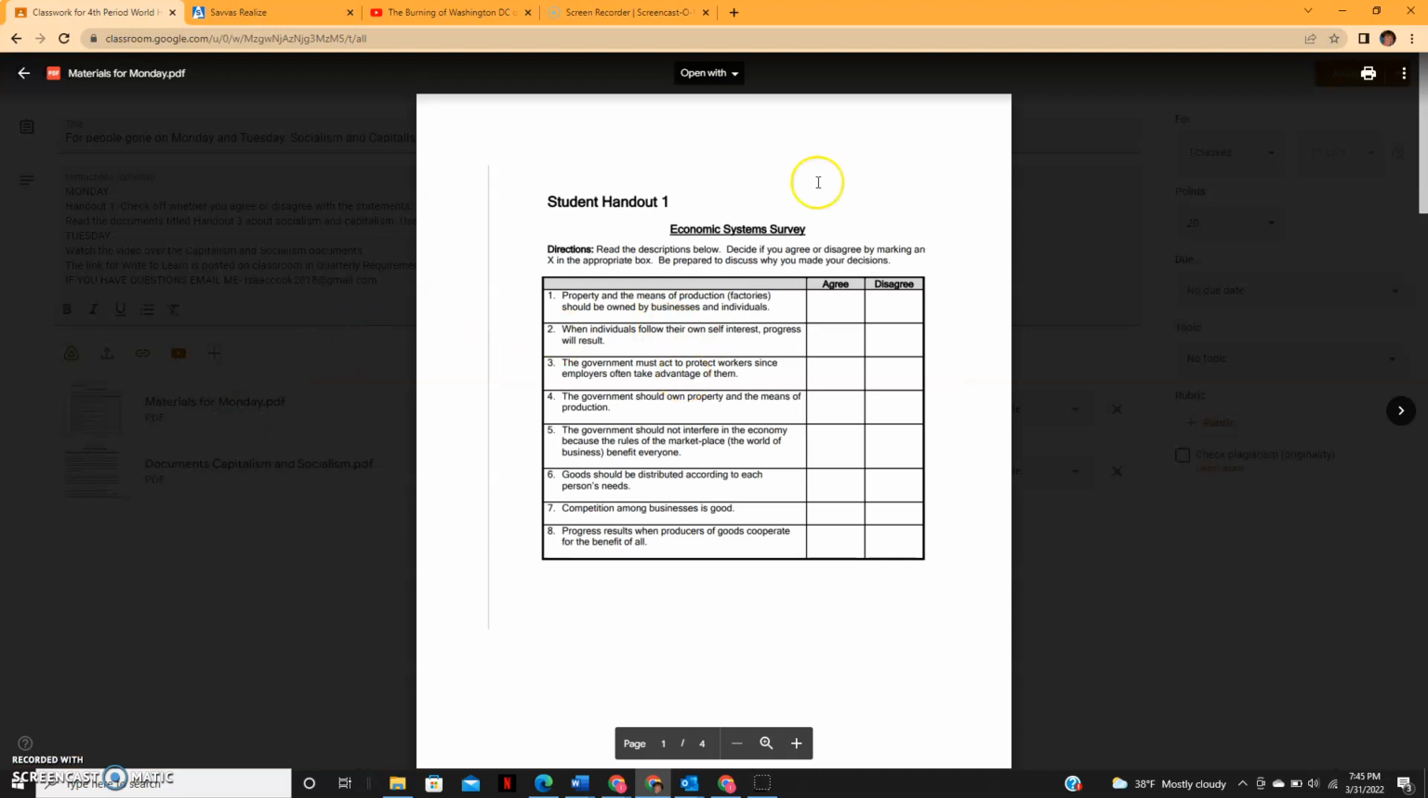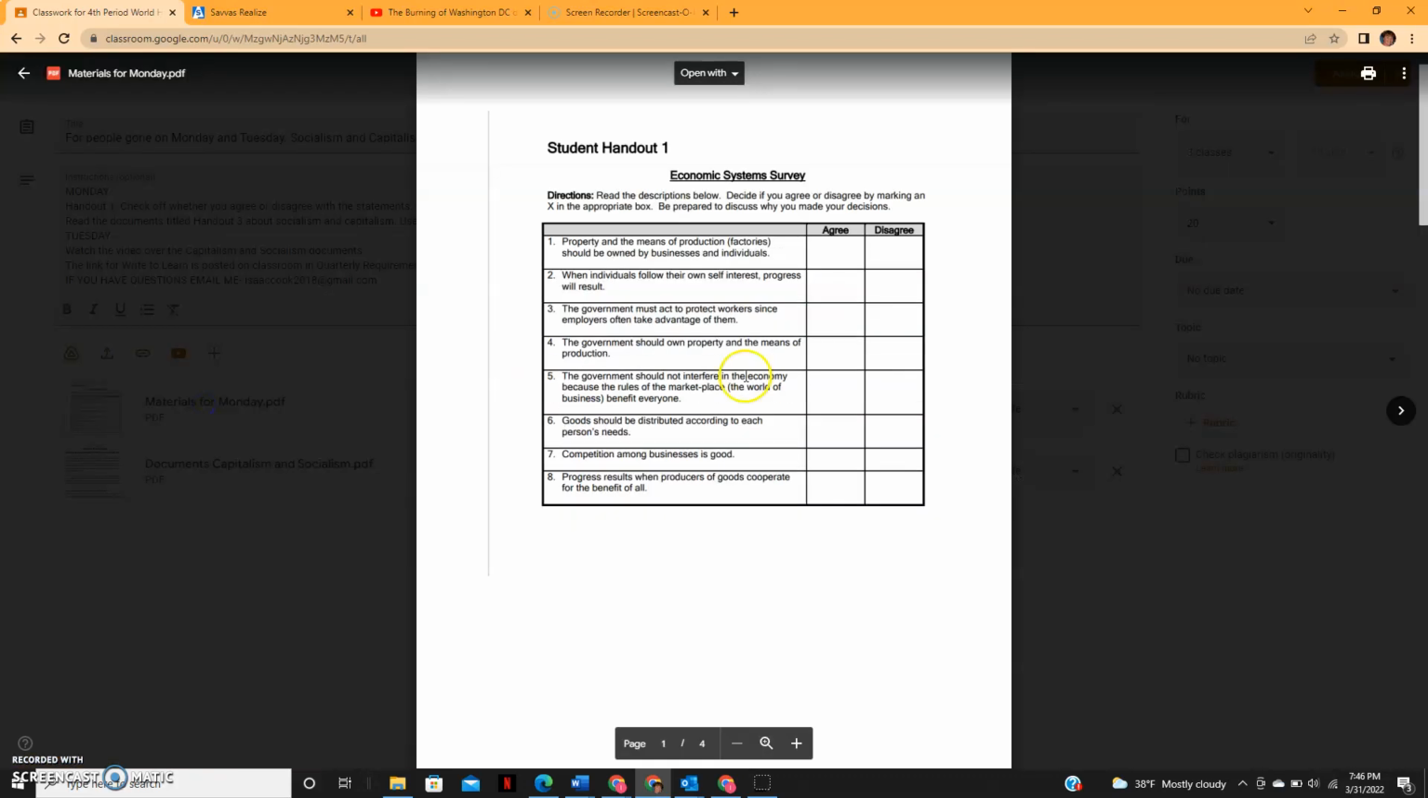First, you will do handout 1. You'll just read these statements. Number 1 says, property and the means of production, factories, should be owned by businesses and individuals. If you personally agree with that, check off agree, or if you disagree with that, check off disagree. Just go through those 1 through 8. It should not take too long.